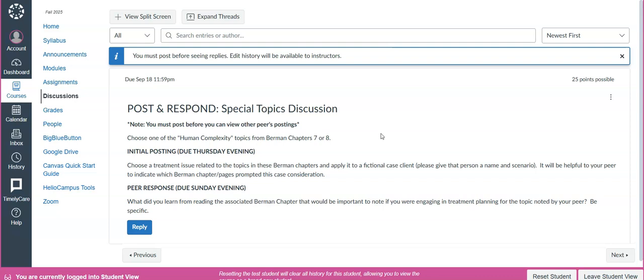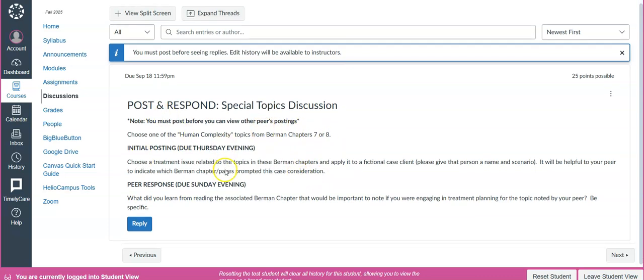For your initial posting that is due Thursday by midnight, you are to choose a treatment issue related to those topics in the Berman chapters and apply it to a fictional case client. Make sure you give that person a name and a scenario, and it denotes it's going to be helpful to your peer to indicate which Berman chapter and pages prompted this case consideration. Again, due Thursday by midnight.